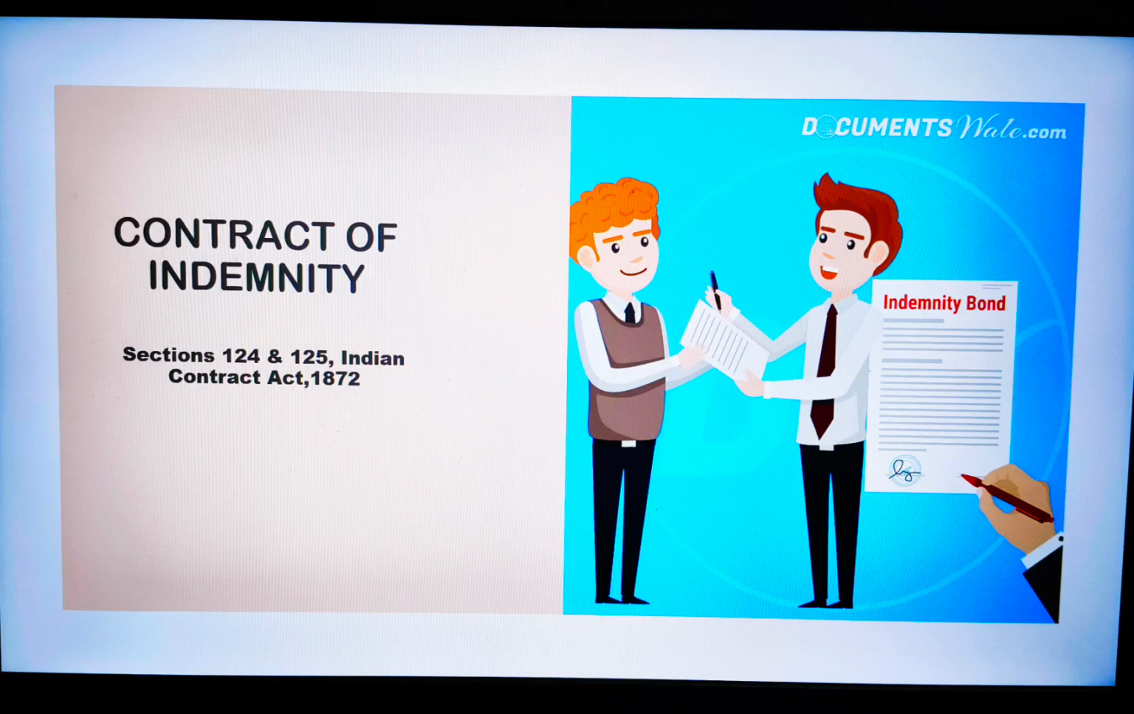Today we are going to discuss the concept of contract of indemnity under the Indian Contract Act 1872. A contract of indemnity is an important topic in contract law because it deals with protection against loss. In this video, we will understand its meaning, the right of indemnity holder, important case law, and the difference between Indian and English law. So, let's get started.